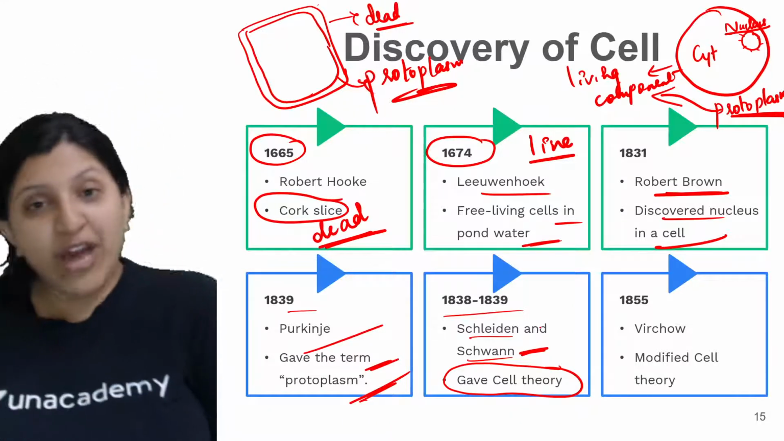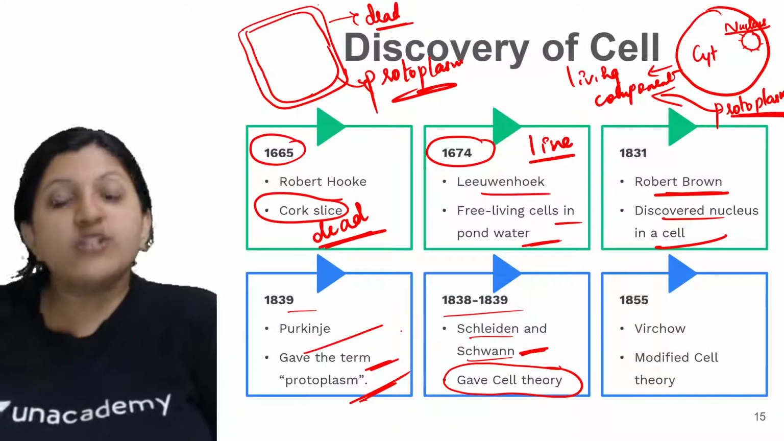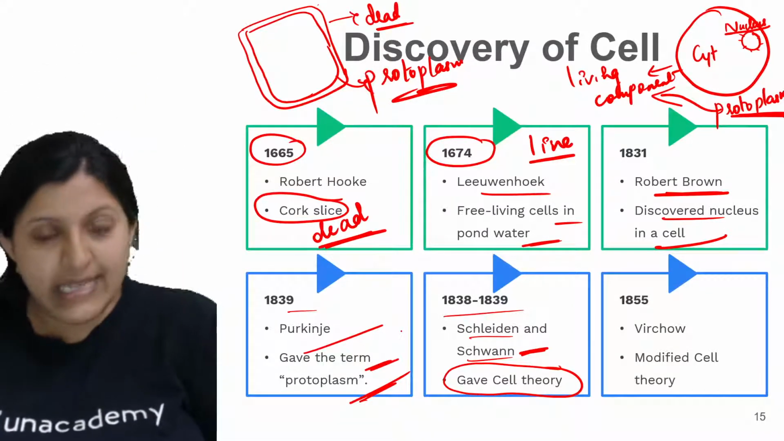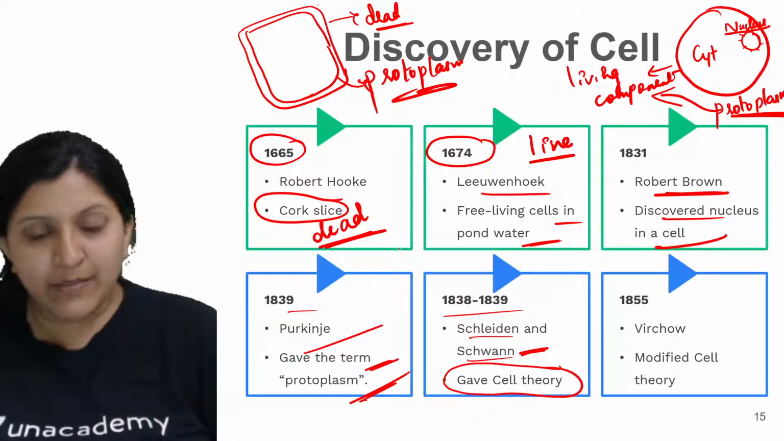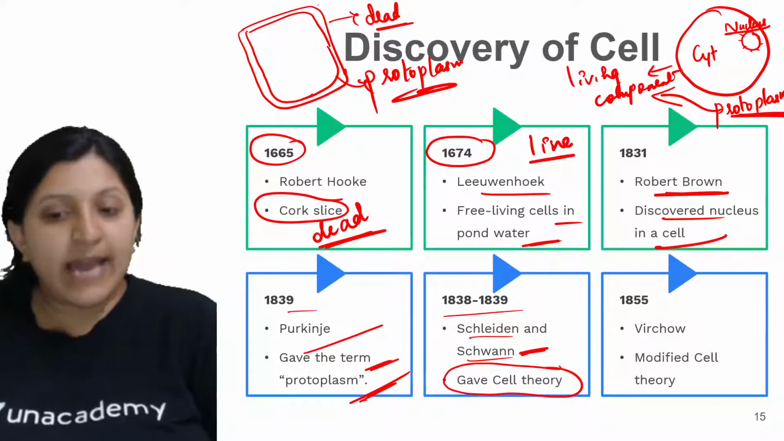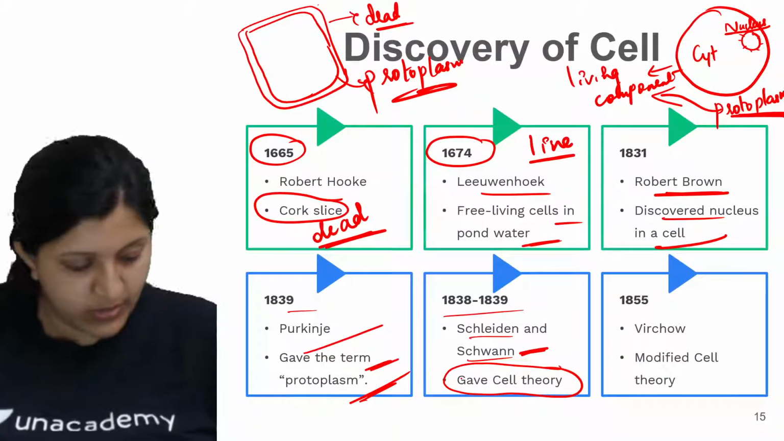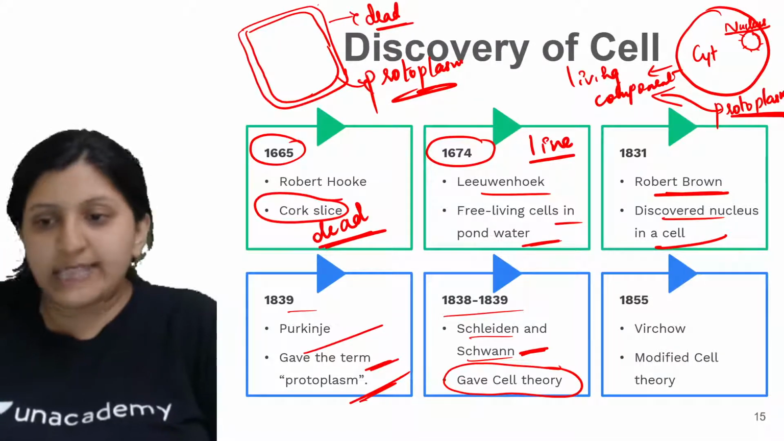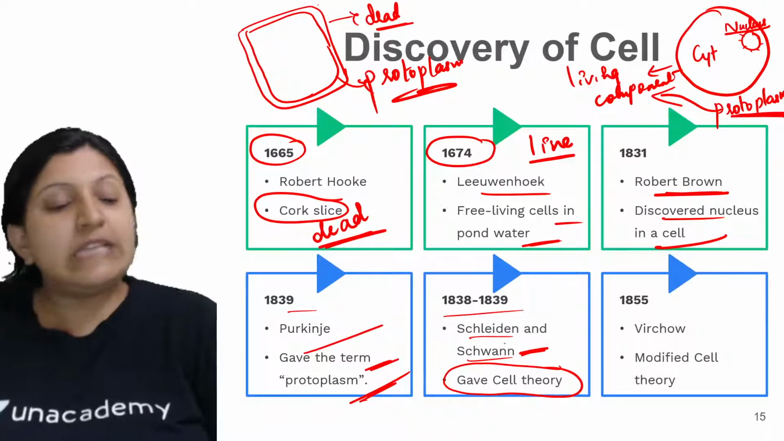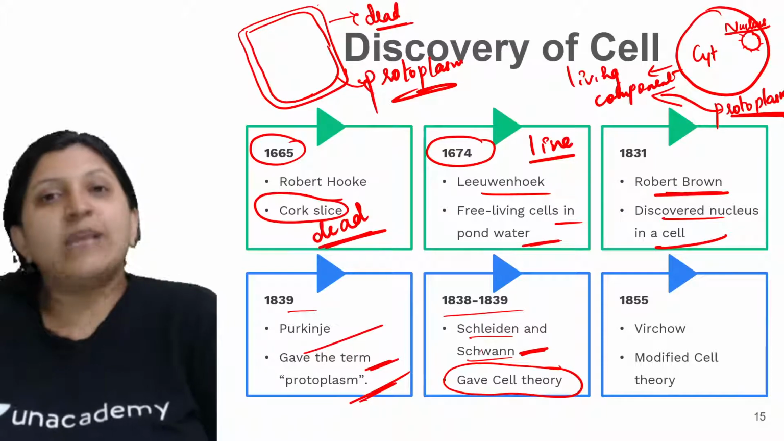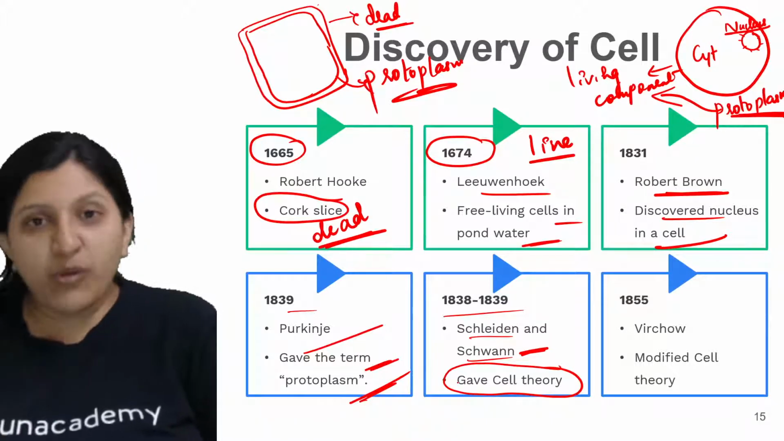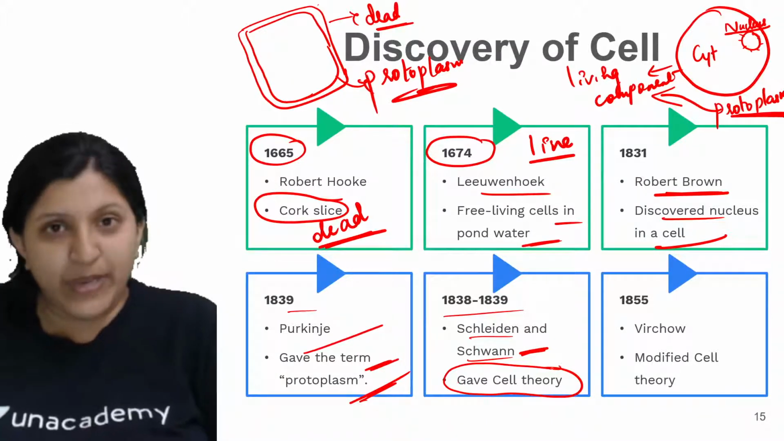Even though he was a zoologist, he took the plant cell and observed it, that means he compared the plant cell and the animal cell. Based on that, he said there is an extra covering, that is the cell wall. Later on, these two scientists failed to explain what might be the reason for the formation of new cells. They did not explain that.